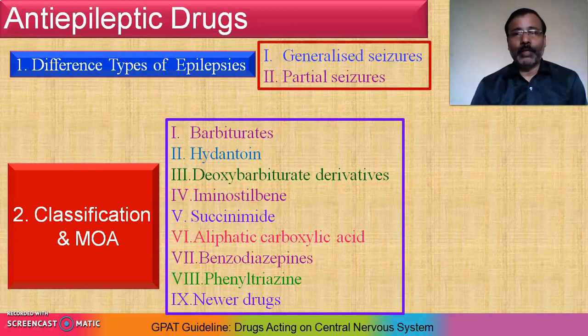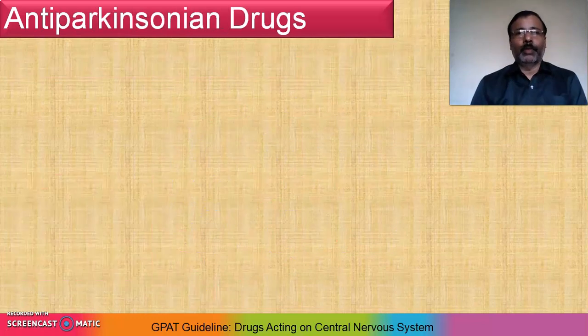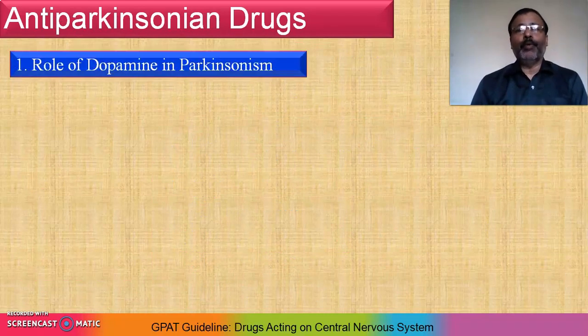Then after this, we should focus on the anti-Parkinson drugs that treat Parkinson disease. Here the most important thing you have to check out is the role of dopamine in Parkinson disease, right? So how it plays the role, how the disease is affected because of dopamine, whether it is a disbalancing of dopamine or there's an extra secretion of dopamine, you have to check out, right? So the main focus in Parkinson disease is the role of dopamine. You have to check that out most importantly.